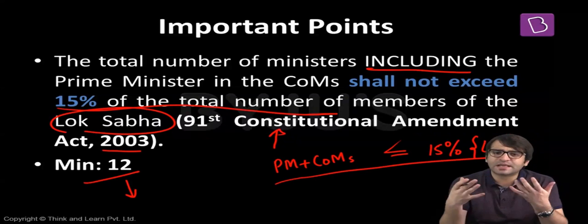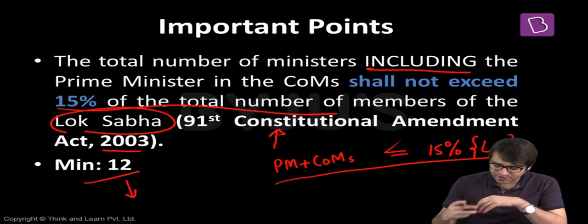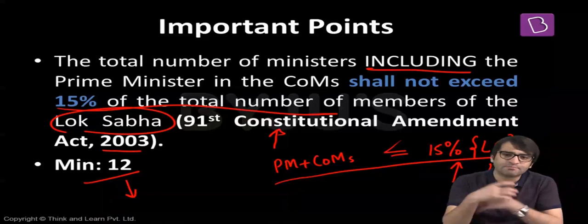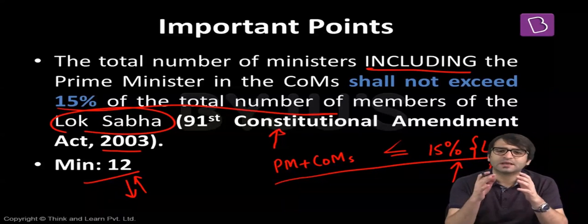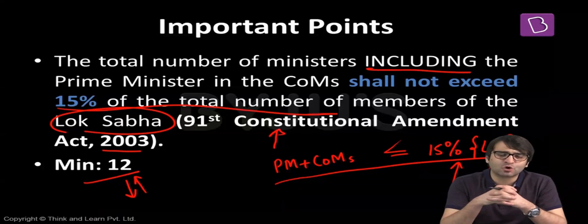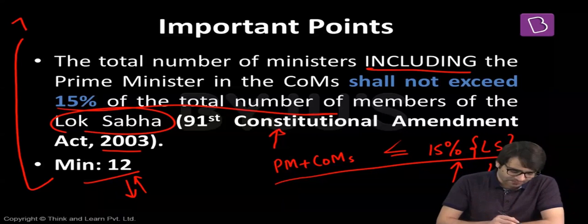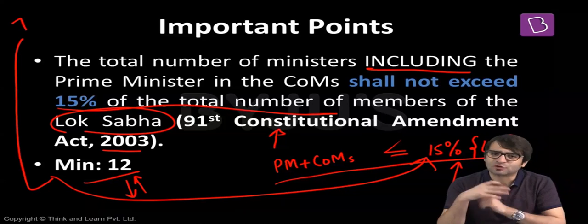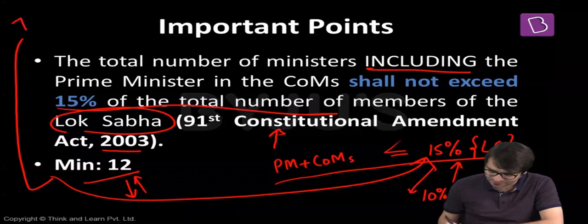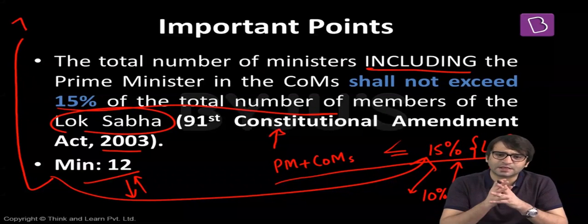And this applies even for state governments as well. The strength of the Council of Ministers, including the Chief Minister, shall not exceed 15% of the Legislative Assembly. And even in states, the minimum number of ministers, including the Chief Minister, is fixed at 12. But there are some smaller states such as Mizoram, Goa, where the minimum number of ministers is fixed at 7, and the maximum it can go up to is 15% of the strength of the Legislative Assembly. But so far as Delhi is concerned, this percentage is fixed at 10% of the strength of the Legislative Assembly. And when we discuss union territories, I'll tell you the reason behind this.